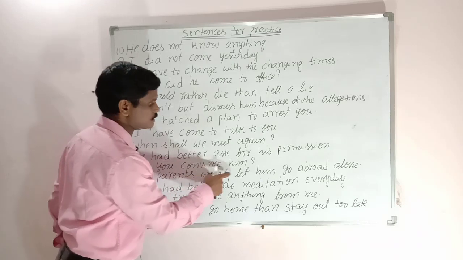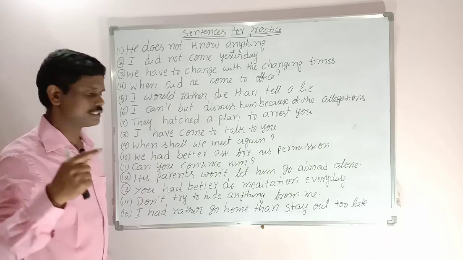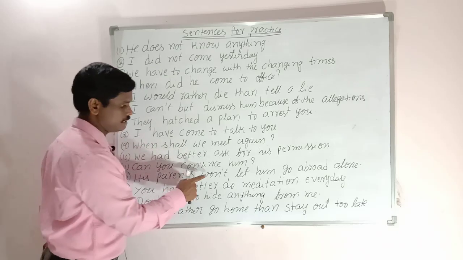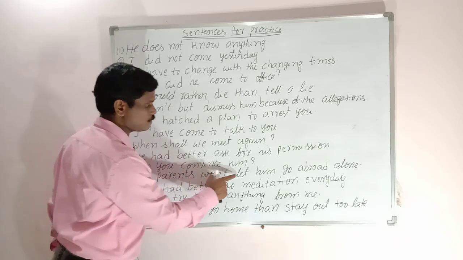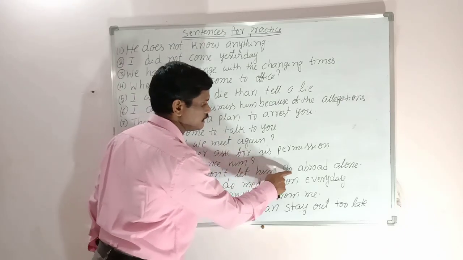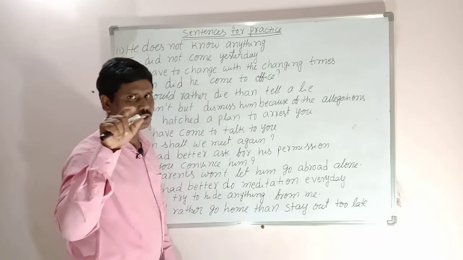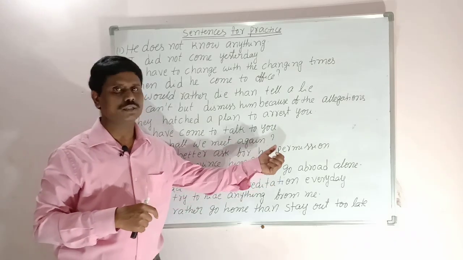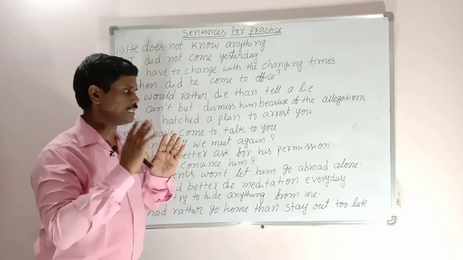The next sentence. His parents won't let him go abroad alone. This sentence is very, very important. Friends, now look at this sentence. His parents won't means will not. Will is a modal, verb 1, let. His parents won't let him go, to go, wrong. Let him go to abroad, wrong. Go abroad, go to abroad, wrong. Be careful. Alone. His parents won't let him go abroad alone.